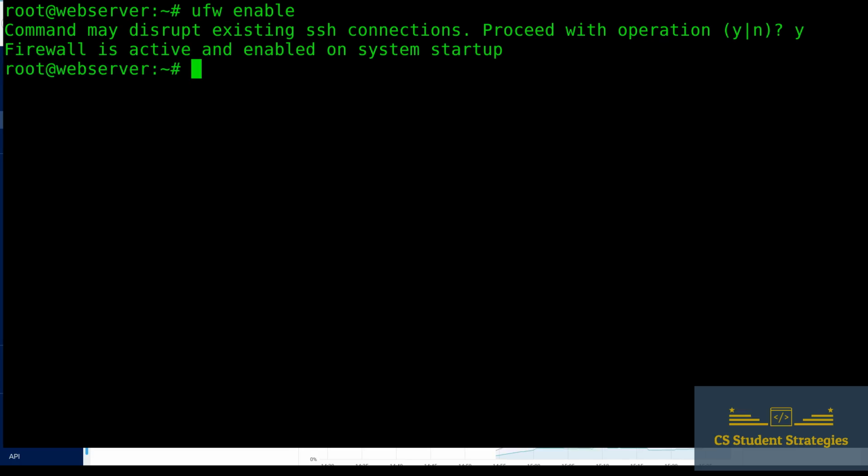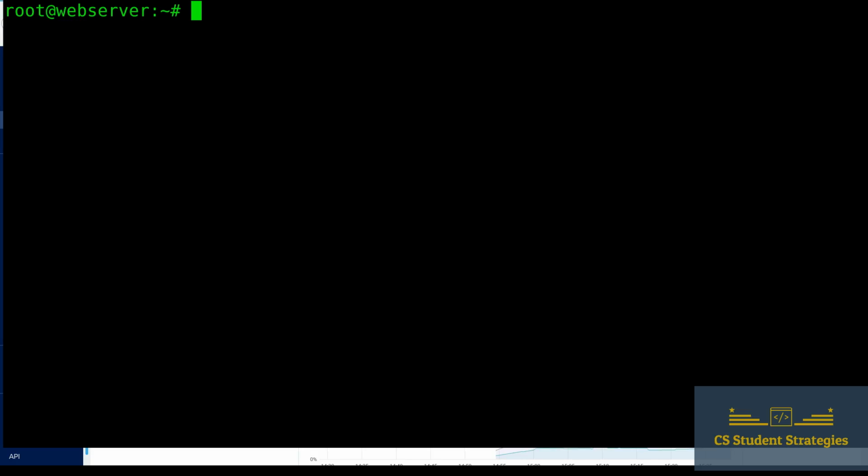So now we have enabled our firewall. The last thing we need to do is restart our SSH service. So we're going to say service SSH restart. All right. So now that we've restarted our SSH server and we've enabled our firewall, everything should be good.